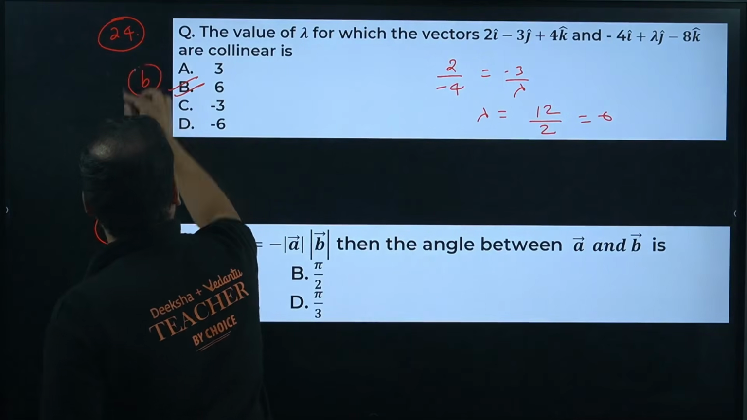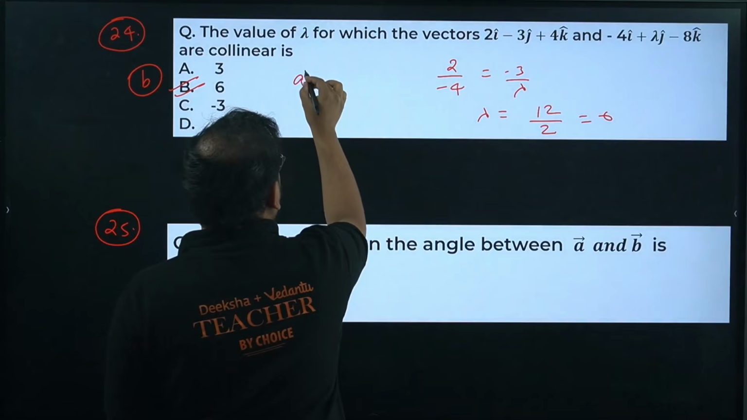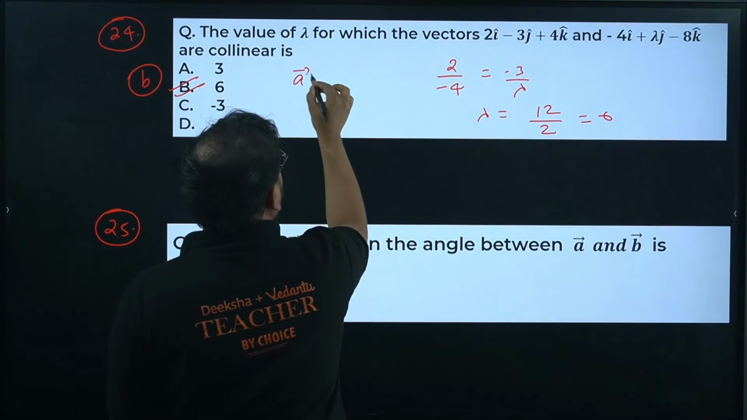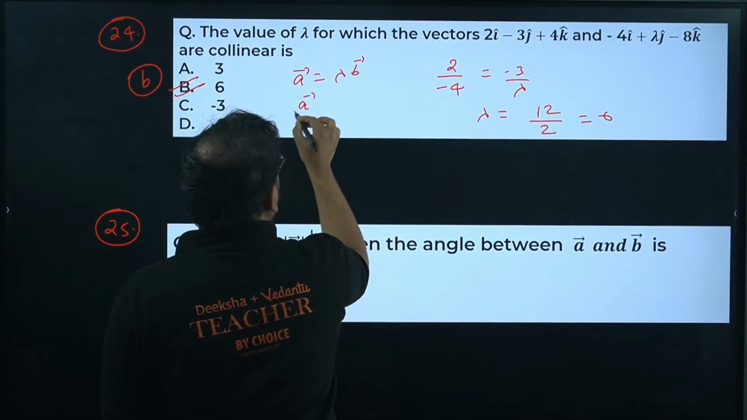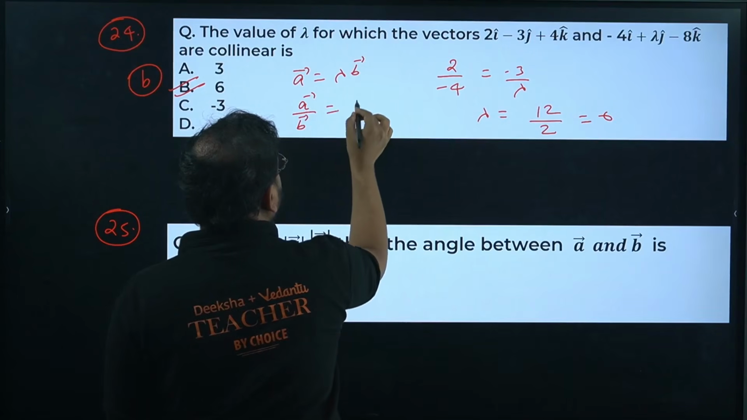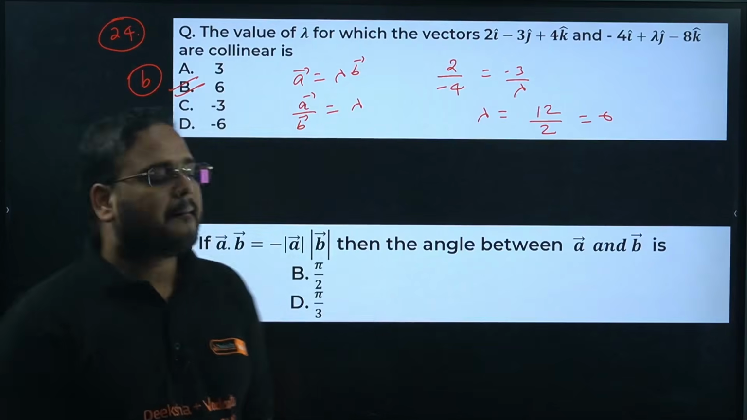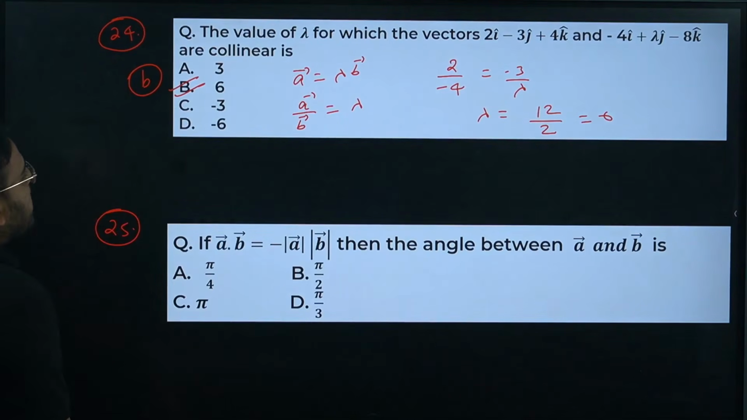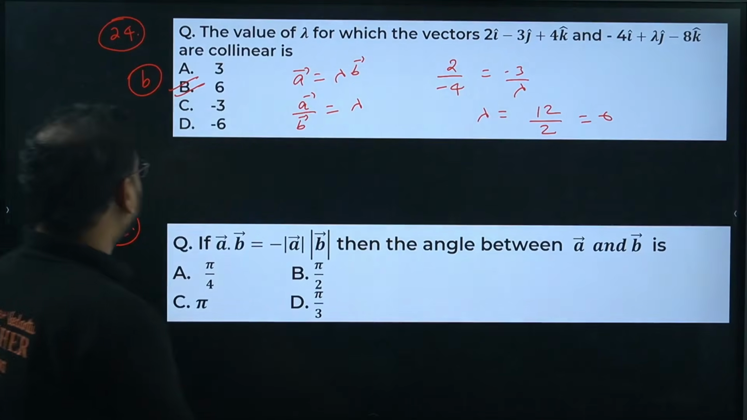Option is B. For collinear vectors, the rule is vector A equals lambda times vector B, or basically vector A upon vector B is lambda. Means if you take the coefficients of x, y, z components, the ratio is always constant for both the vectors.